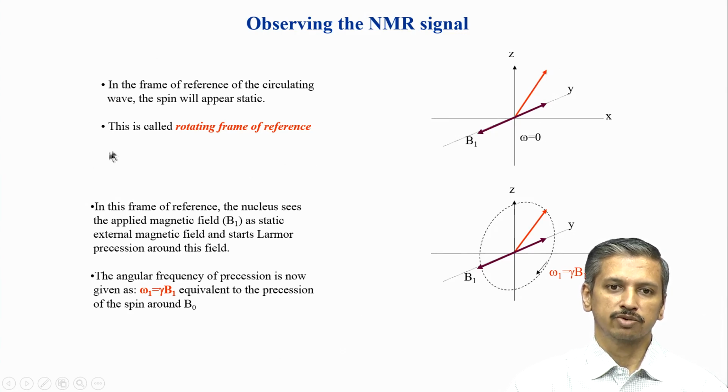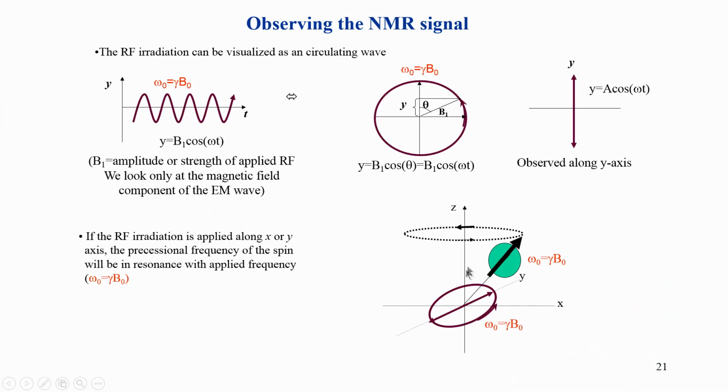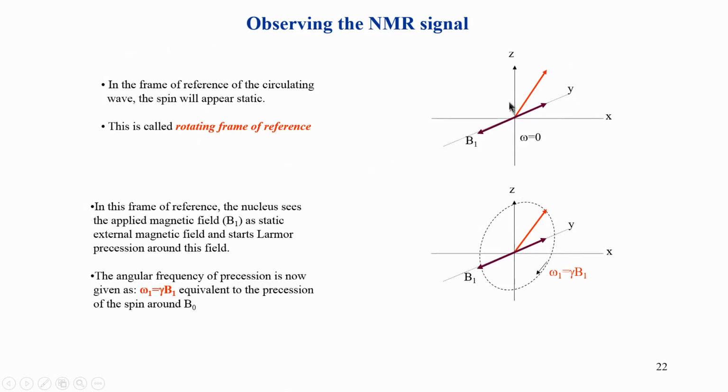Now, in this we are using a very important concept called the rotating frame of reference. I would recommend you read this in the books which I have mentioned, because this is a very subtle concept. What is shown here is that this circular wave is parallel to this rotational precession, and if the frequencies match, we can go into a frame of reference in which the frequency and this vector are static, because they have the same frequency.